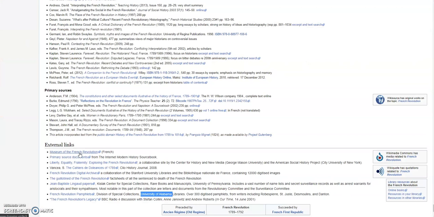So, this is how you really want to use Wikipedia, to dig in to the sources that they have in that referencing section and use it to find the secondary and primary sources that you need to help you craft an NHD project.